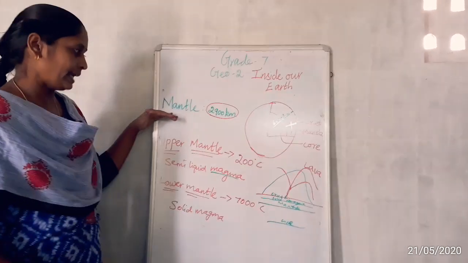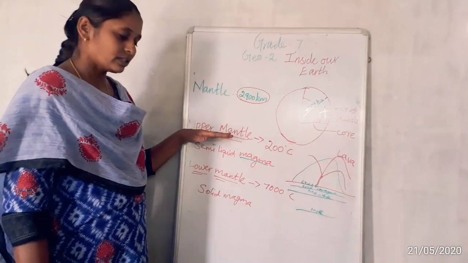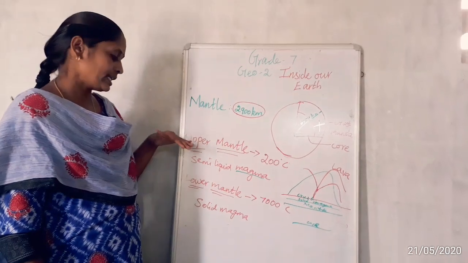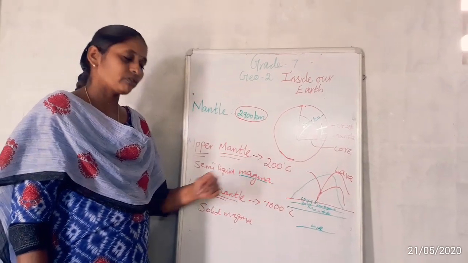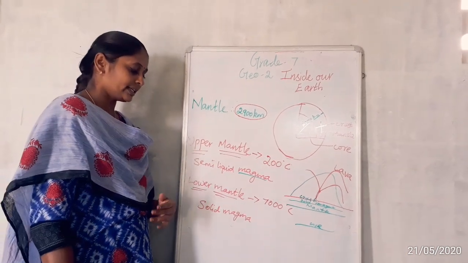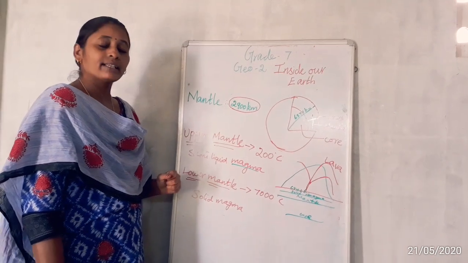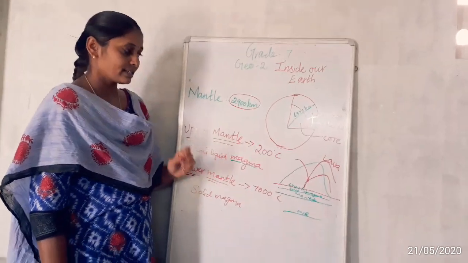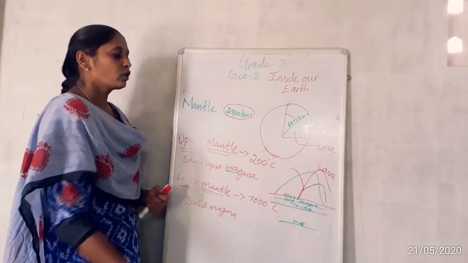Okay, so the depth of the mantle is 2900 kilometers. We can divide the mantle into two types. One is the upper mantle, another is the lower mantle. The temperature of the upper mantle is 200 degrees Celsius. The heat of the lower mantle is 7000 degrees Celsius. So keep it in mind. Next we are going to the core.